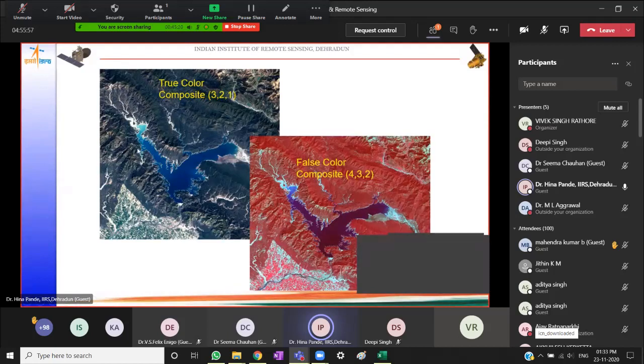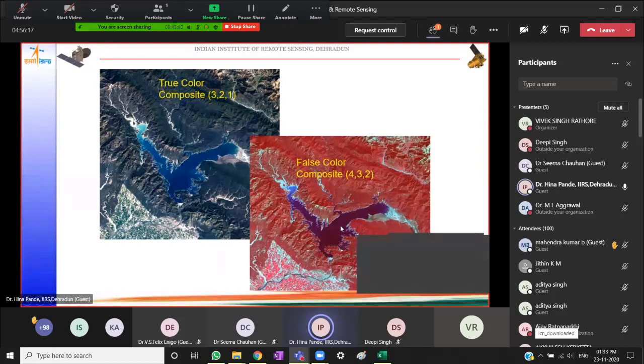Now this is the true color composite and this is a standard false color composite. So now if you compare here, you will notice that vegetation features are seen here in green because it is true color, and in shades of red in the standard false color composite.